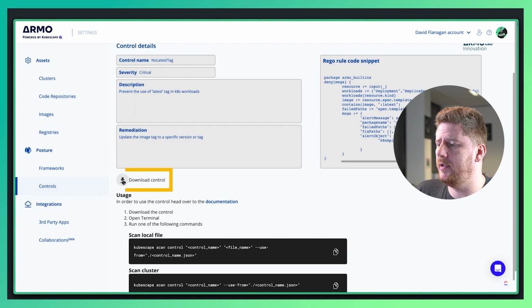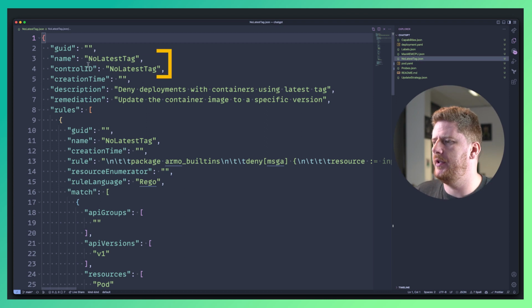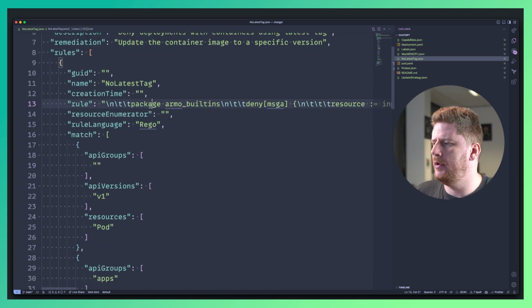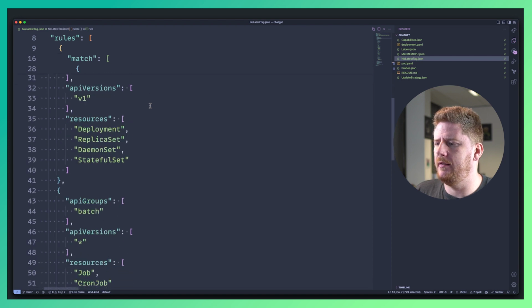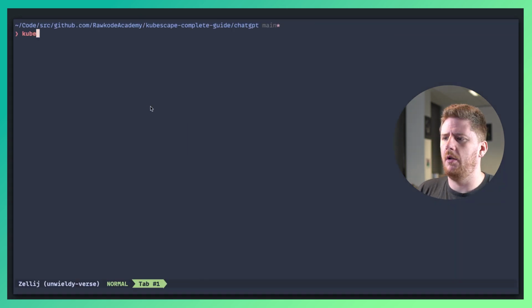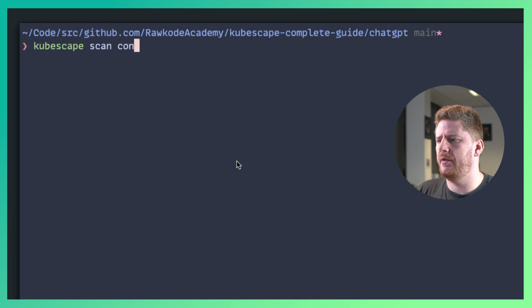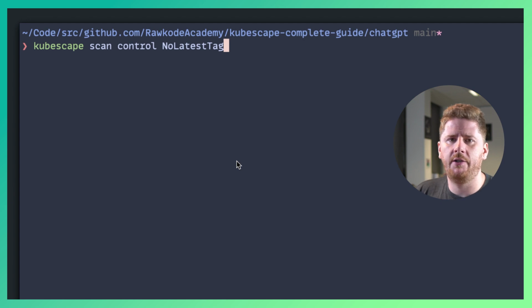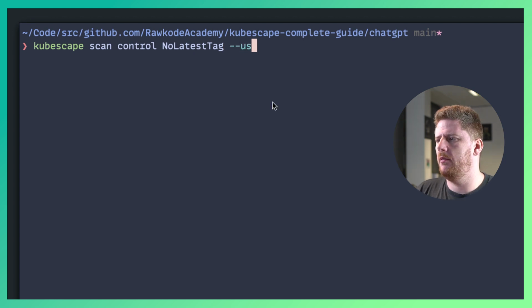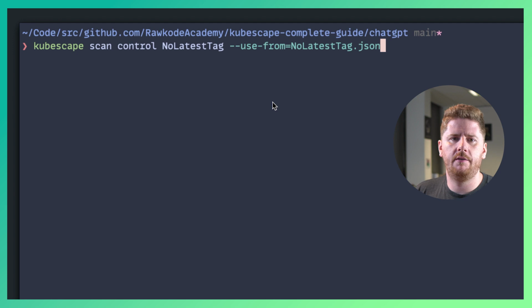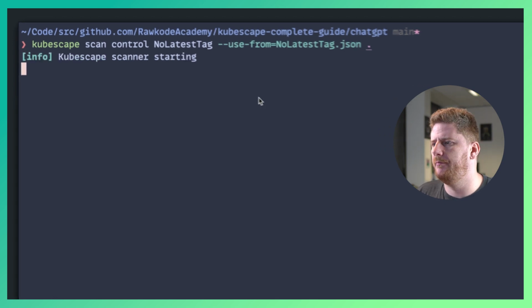From here, you can click download your control. Once that's downloaded, you can pop it open and take a look if you wish. You'll see your control name and ID, the built-in Rego, and the resources to apply the policy. On the command line, you can run Kubescape scan control no latest tag, where this is the name or ID that you put into the control name form, or you can find in the JSON as we've seen a moment ago. Next, we provide use from and provide the file name to where you downloaded your policy. The last parameter is the resource or directory of resources that you wish to scan.